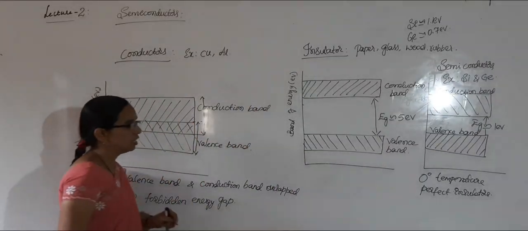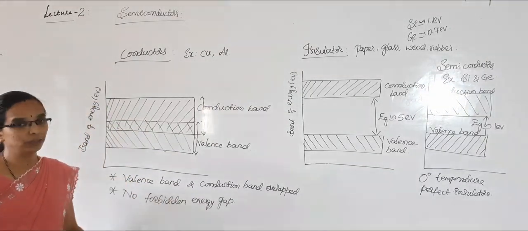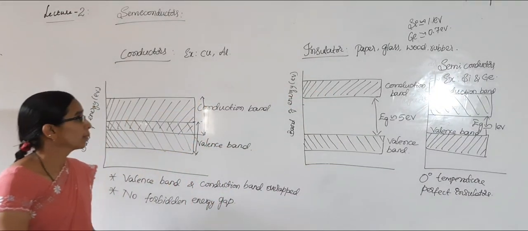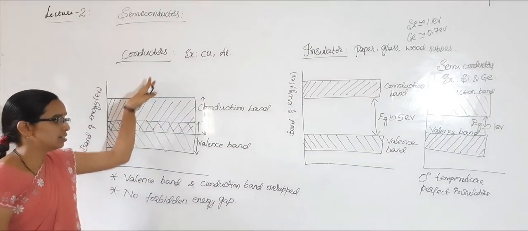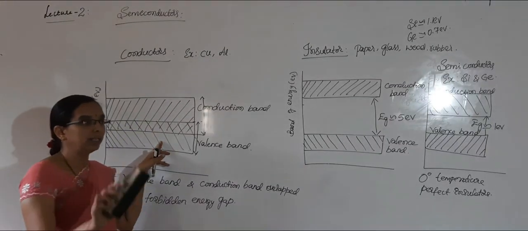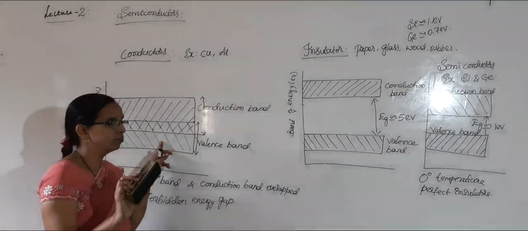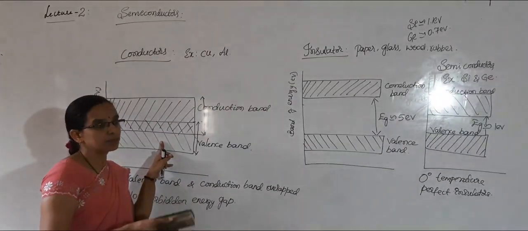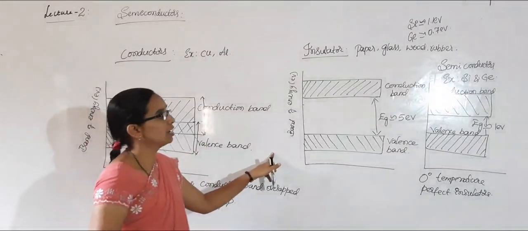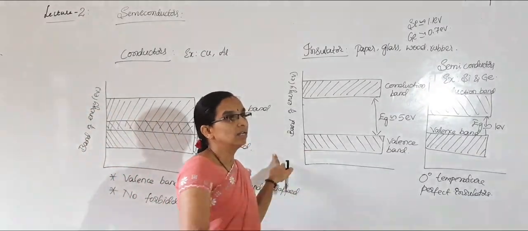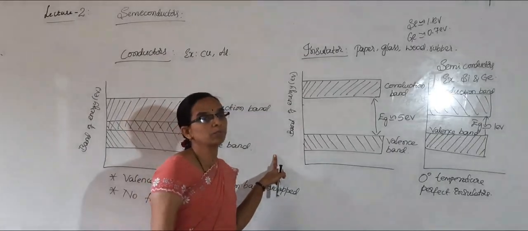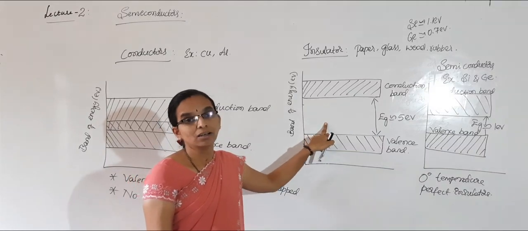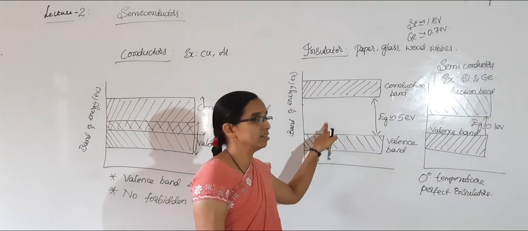On the basis of energy level diagram, solids are classified into 3 types. Those are conductors, insulators and semiconductors. In conductors, there will not be any forbidden energy gap. Conduction band and valence band are overlapped. So you can expect conductivity easily. Whereas in case of insulators, there is a large forbidden energy gap which is approximately equal to 5 electron volt. So you cannot expect any flow of current in insulators.